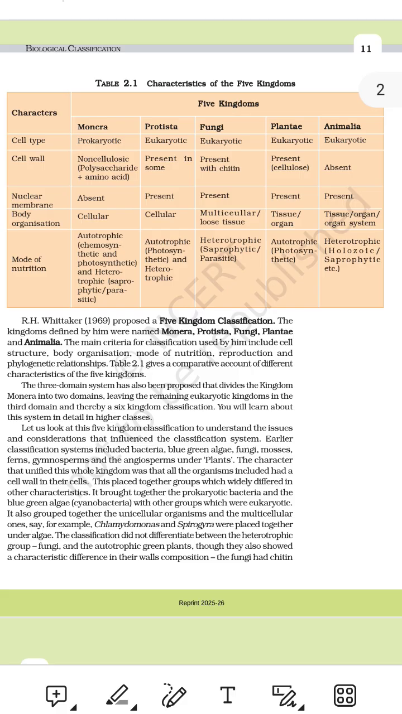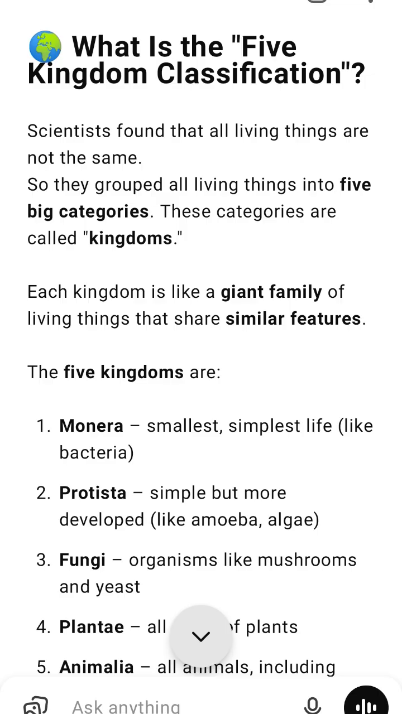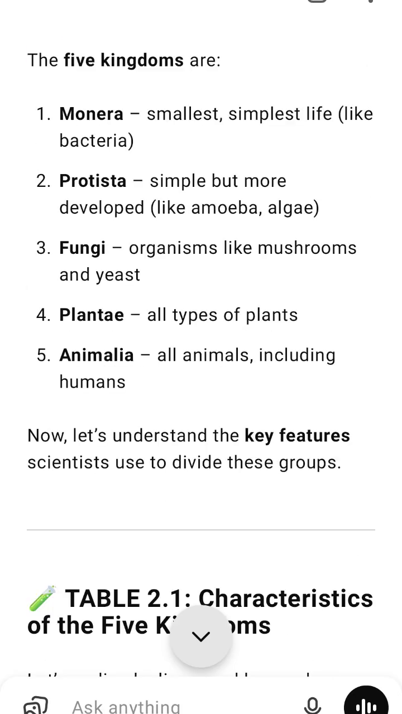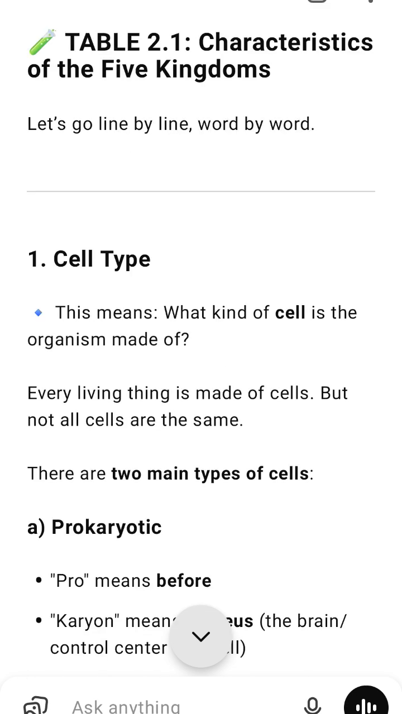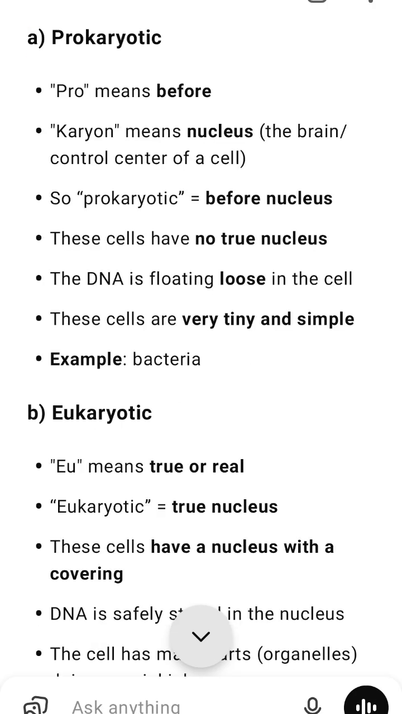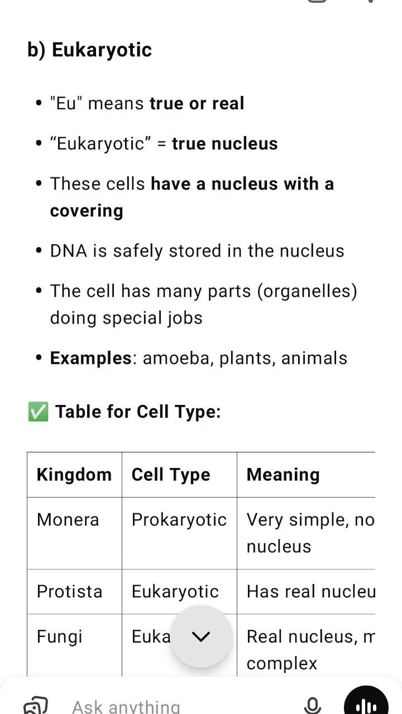Table, body organization. Kingdom, body organization, example. Monera, unicellular, one tiny cell, bacteria. Protista, unicellular, one cell that acts like a tiny animal or plant, Euglena, amoeba. Fungi, multicellular or loose cell groups. Mushrooms have many cells. Plants, tissues and organs. Roots, leaves, stems, all are organs. Animals, organs and organ systems. Heart, brain, stomach, all work together.